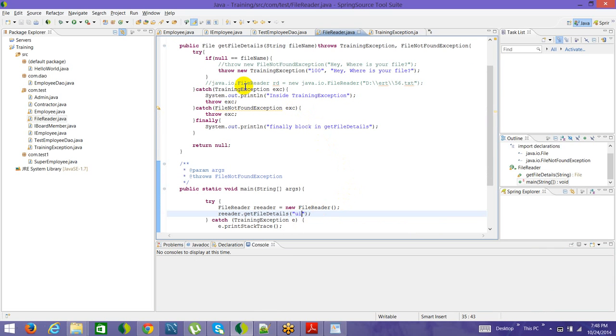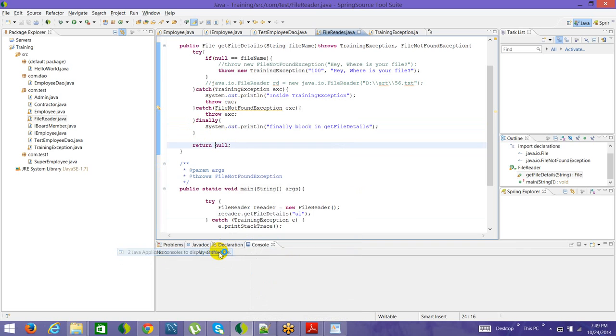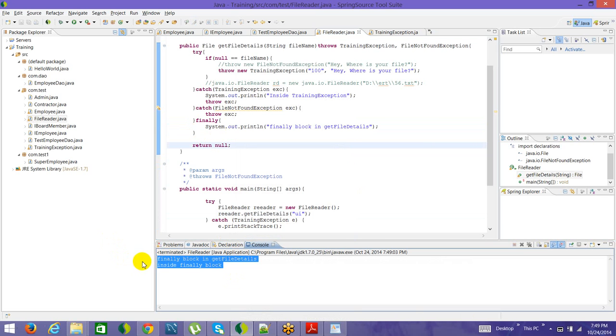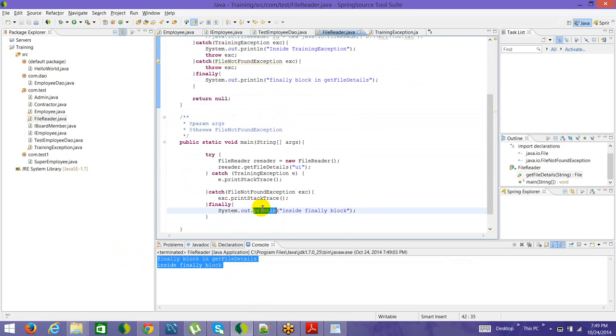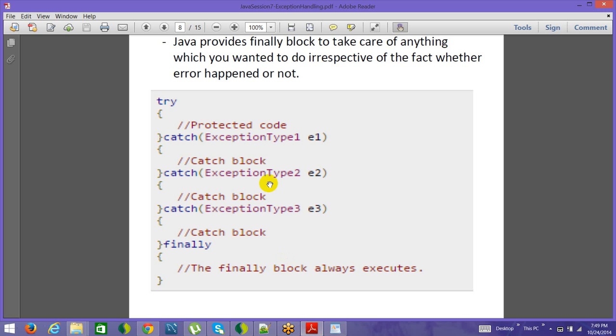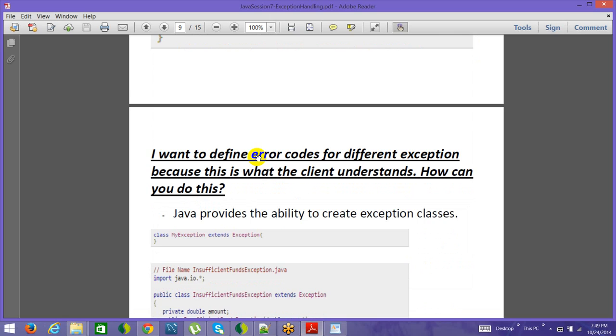If you run it, there is no exception, there is no training exception, but the finally block will get executed. So if you run it, you will not get any exception, but the finally block here and here, they both got executed. So that's how it is for finally.